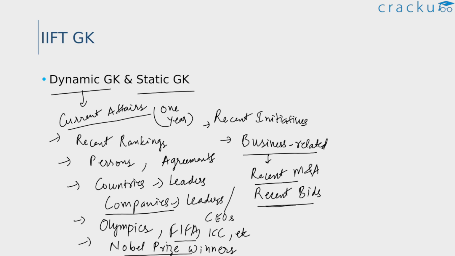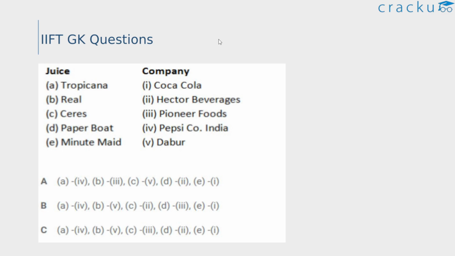Also, speaking of the subsidiaries of conglomerates, this was one of the questions that appeared in the 2019 paper of IIFT. So this question is about the different juice brands and their parent company. You need to match these with their parent companies, and these are the options given. Okay, so there'll be 4 options given. So one of the options is missing from this image, and the right option here is C. So you should also be aware of such things, the brands and the manufacturers. For example, Tropicana is manufactured by the PepsiCo India, Real Fruit Juice by Dabur, and so on.